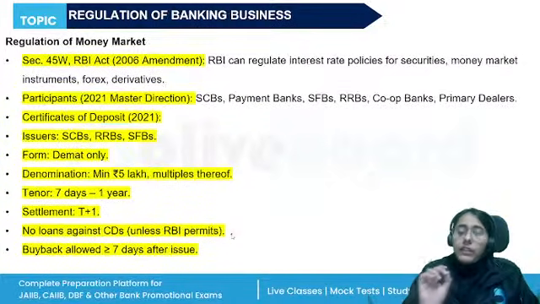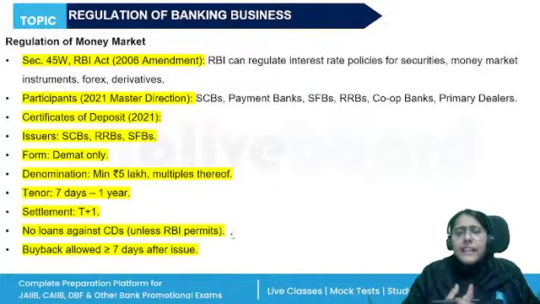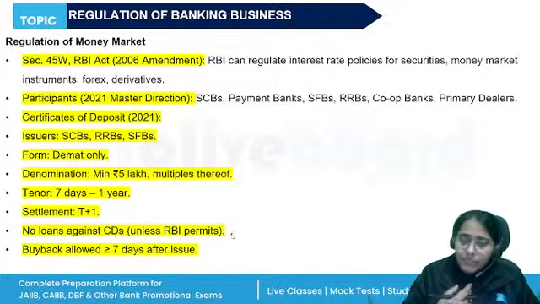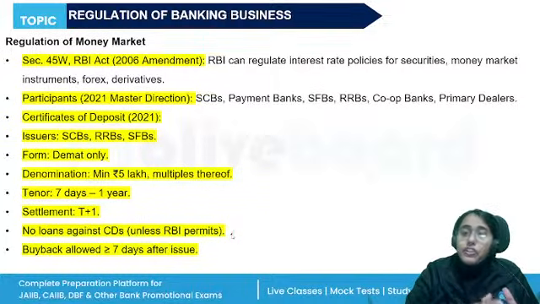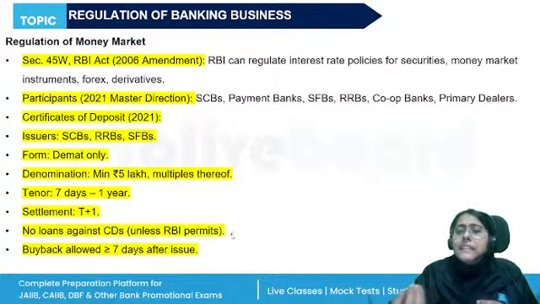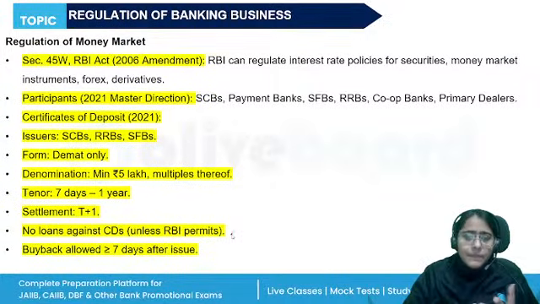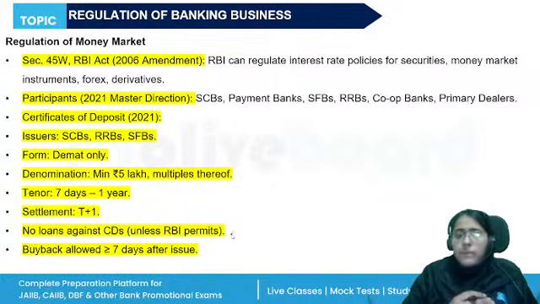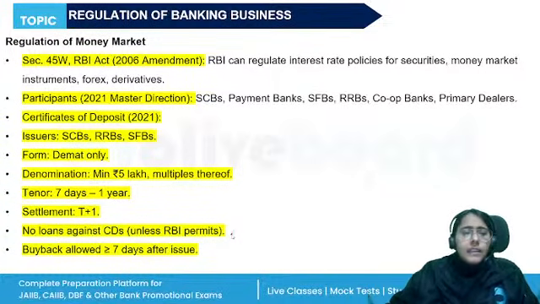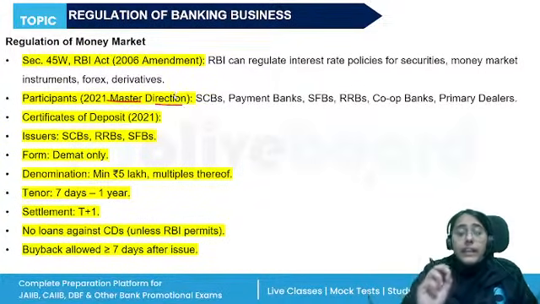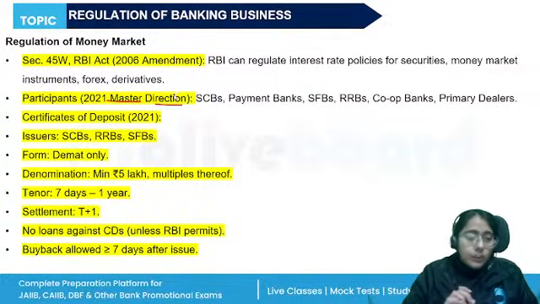transactional facility through internet. Then RBI also regulates the money market instruments. RBI is empowered in public interest to regulate the financial system. The policy related to the banks when they are dealing in foreign exchange, derivatives, stocks, shares, anything. Who all can participate? Scheduled commercial banks, payment banks, SFBs, RRBs. There are certain prudential limits which are stipulated. You need not remember them. Okay. The participants you should remember. Local area banks not allowed. Scheduled commercial banks are allowed, but local area banks are not allowed.